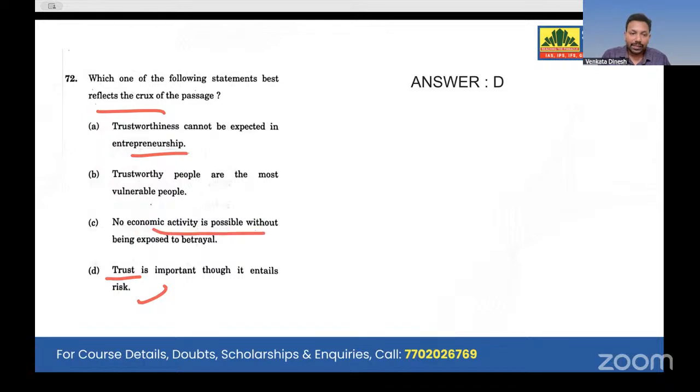No economic activity is possible without being exposed to betrayal. No, very wrong statement. Betrayal might be there. That doesn't mean that you have to go to the face of betrayal. Trust is important. So this is how we go with the last question of the passages or comprehensions.